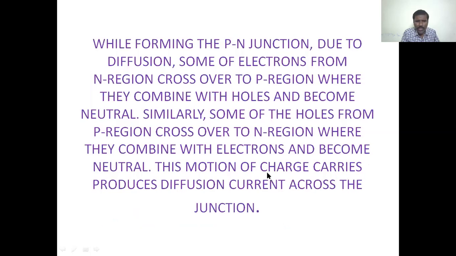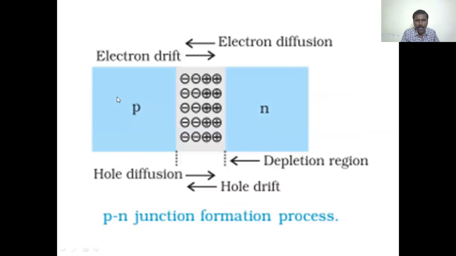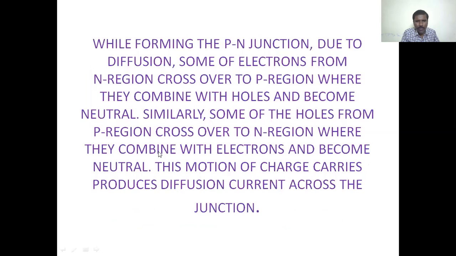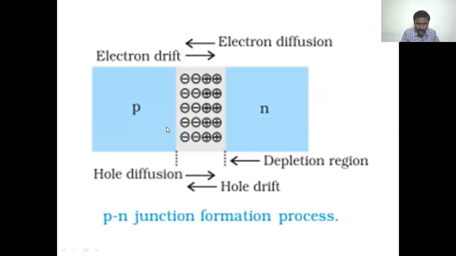This motion of charge carriers produces a diffusion current across the junction. Due to the motion of electrons and holes, a diffusion current forms at this junction.